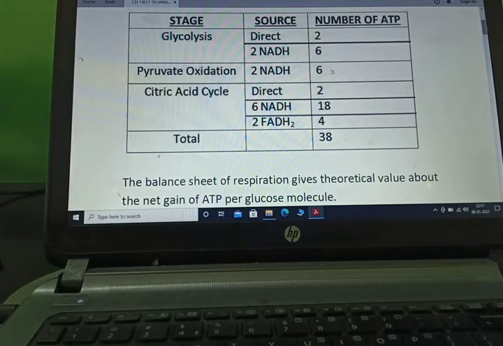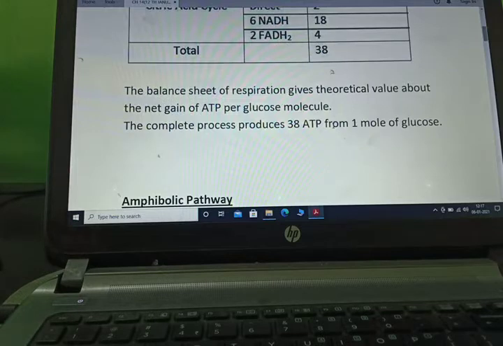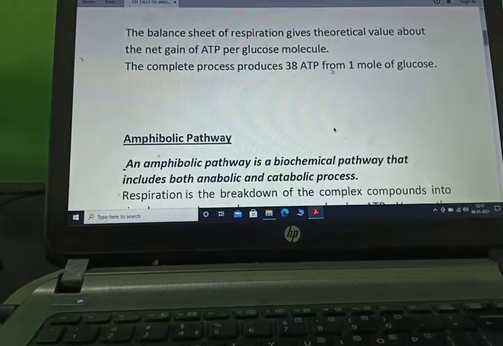Citric acid cycle, that is TCA cycle or CAC cycle, gives direct ATP 2 and 6 NADH, so 6 into 3, that is 18. Then 2 FADH2: as I told you, 1 FADH molecule gives 2 ATP, so 2 twos are 4. So now, in total it became 38 ATP. The balance sheet of respiration gives the theoretical value of net gain of ATP per glucose molecule. The complete process produces 38 ATP from 1 mole of glucose.